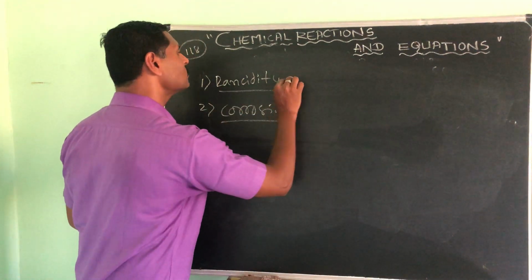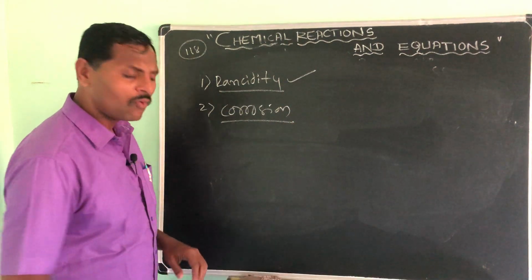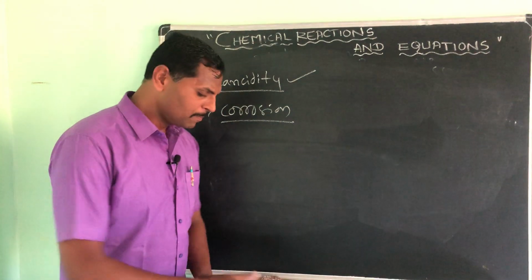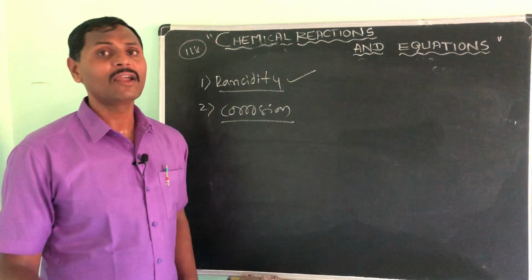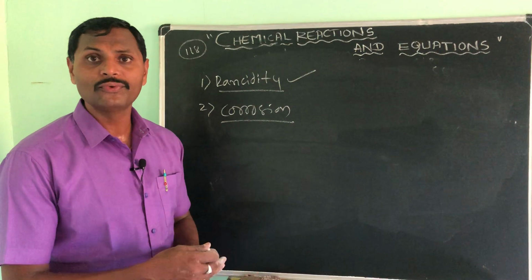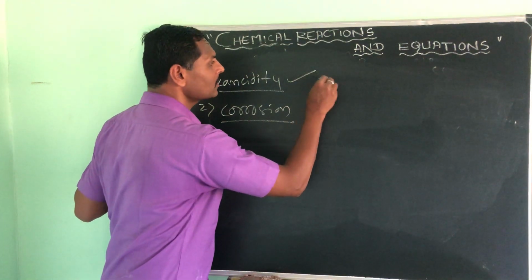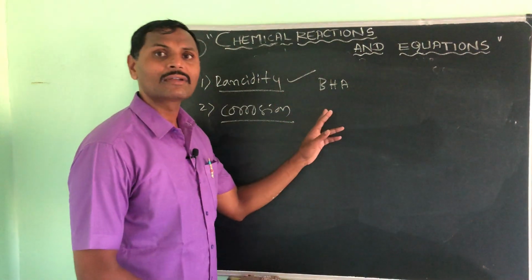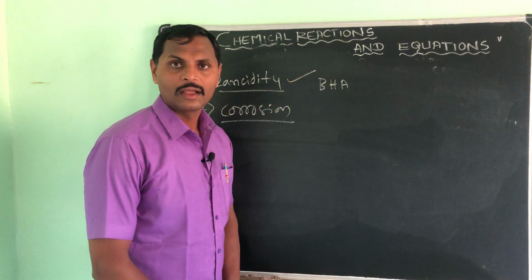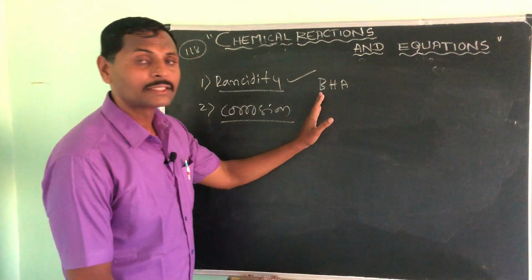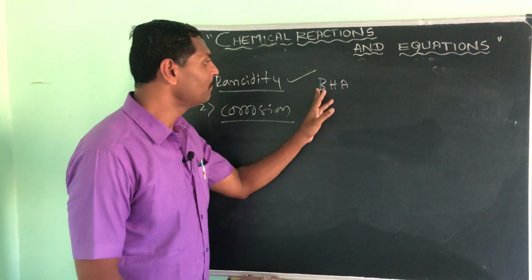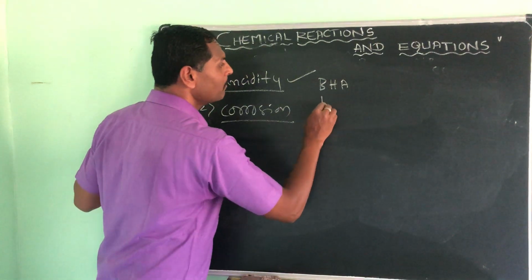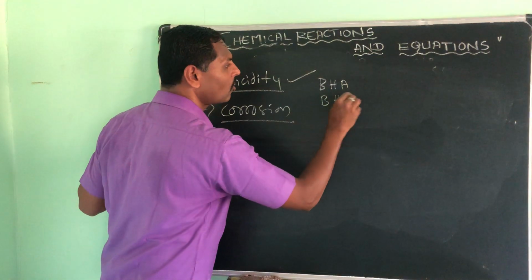First we will see how to prevent rancidity. Simple. There are some antioxidants we can add to the food. Those are BHA, butylated hydroxyanisole, and the next one, butylated hydroxytoluene.